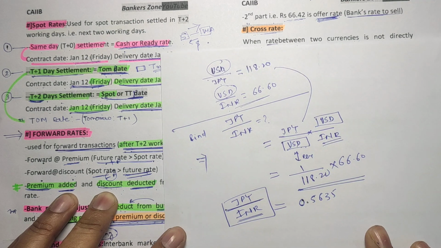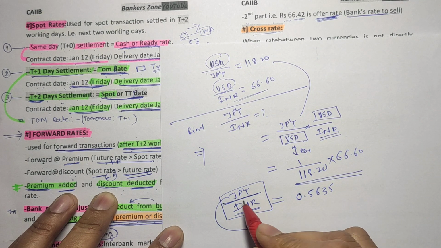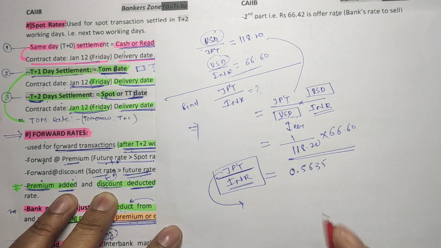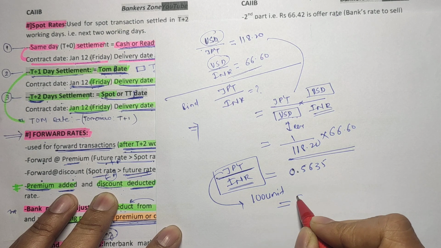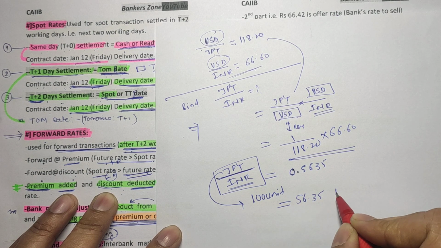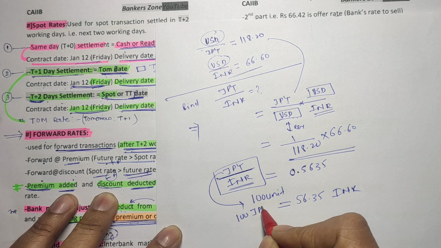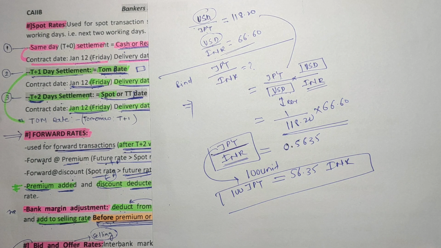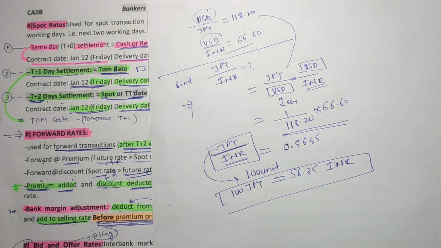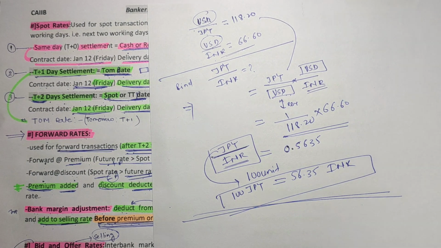You will get the value 0.5635. Generally, I have already told you that Japanese yen is quoted in units of 100. So for 100 units the value becomes 56.35 Indian rupees. That is, 100 Japanese yen is equal to 56.35 Indian rupees. So remember friends, this is the easiest way to solve this type of numerical. In this fashion we have to solve the cross rate numerical.